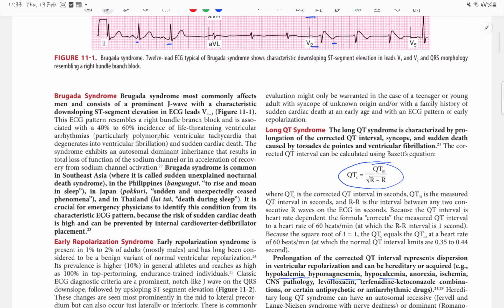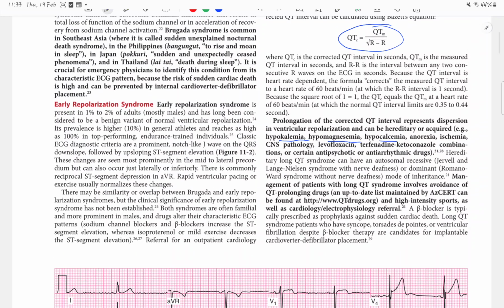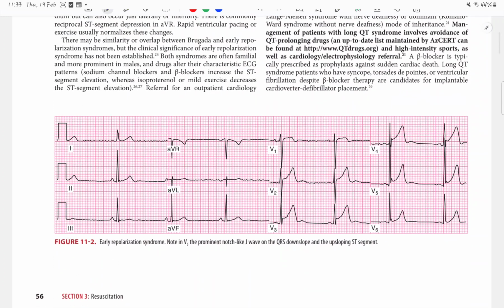Next is early repolarization syndrome. So repolarization is what? It's basically the T wave represents ventricular repolarization. So as you can see in lead V4, V5, V6, there is a prominent notch and J point elevation with early T wave.